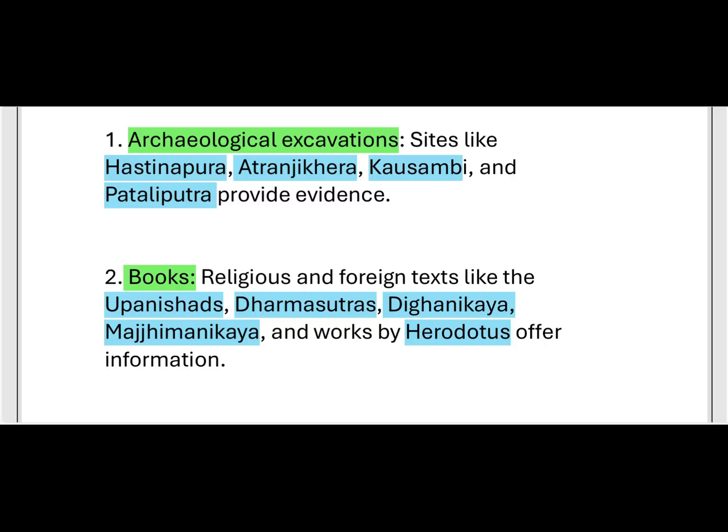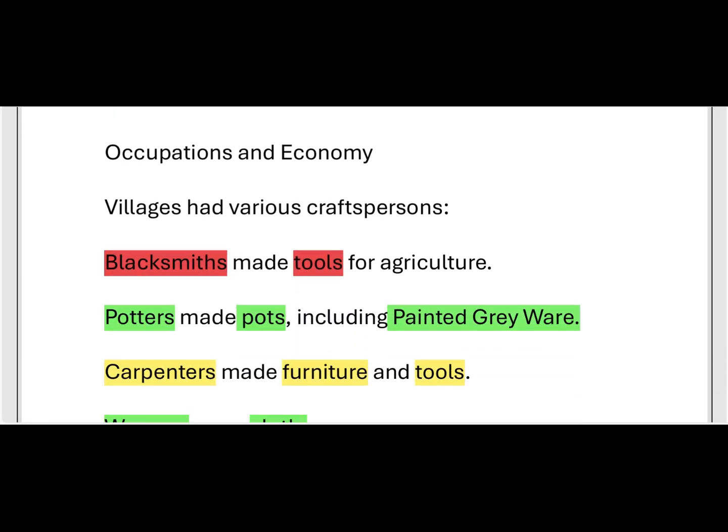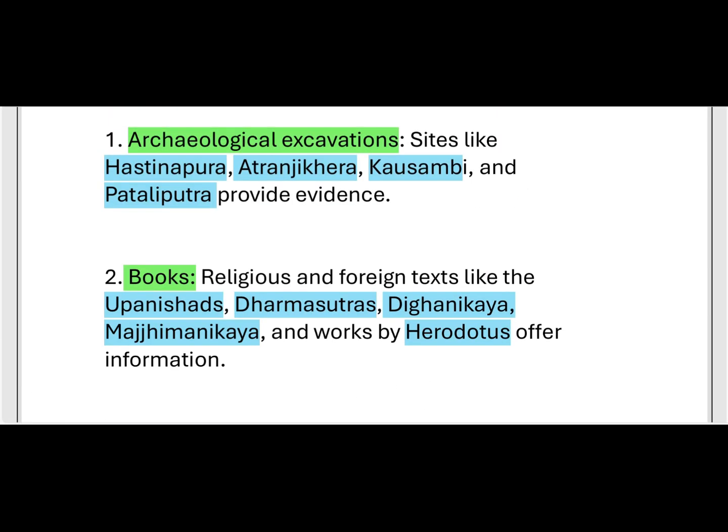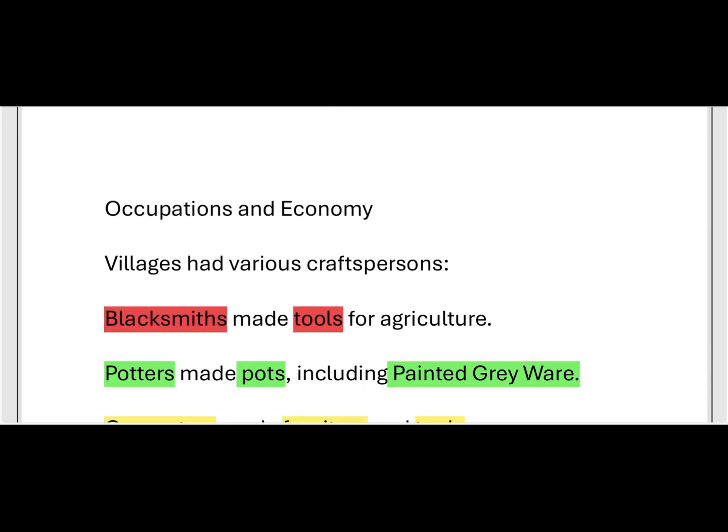Herodotus wrote from a historical point of view, and the other books were written on a religious basis. From these two sources we can know about these kinds of people.